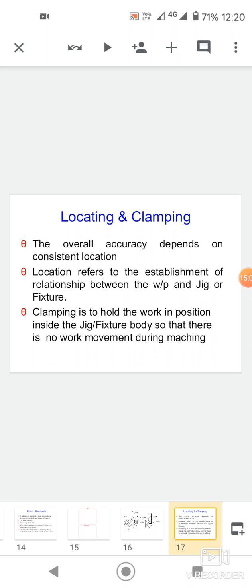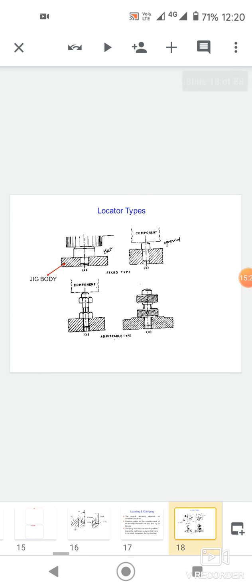Location refers to the establishment of the relationship between the workpiece and the jig or fixture. Clamping is to hold the work in position inside the jig and fixture body so that there is no work movement during the machining operation.